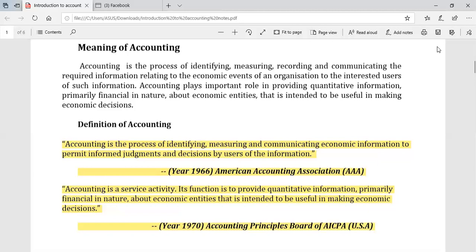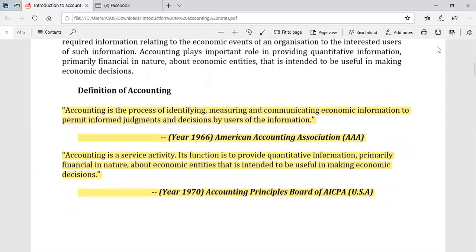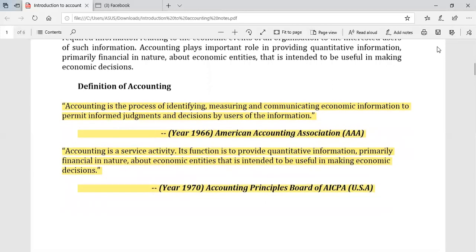Now, there are many definitions. The American Accounting Association, AAA, in the year 1966, says that accounting is the process of identifying, measuring, and communicating economic information to permit informed judgment and decisions by users of the information.